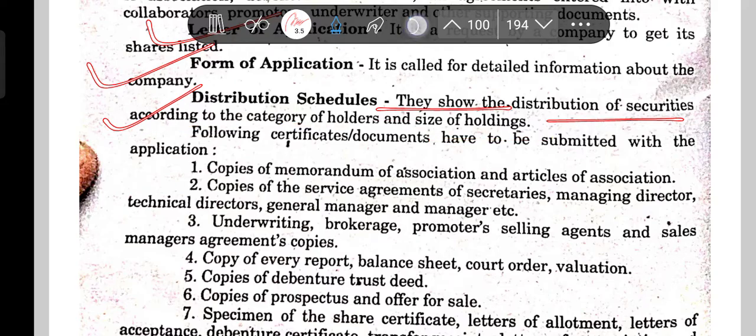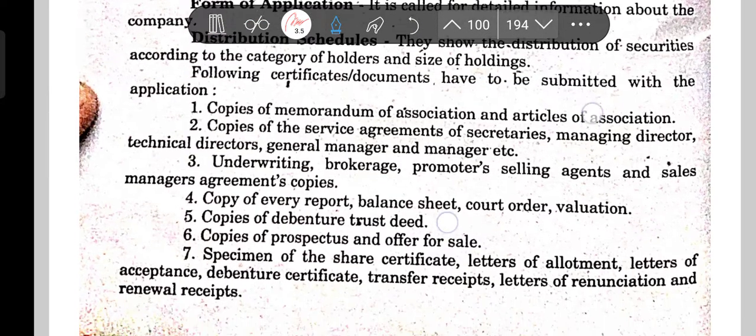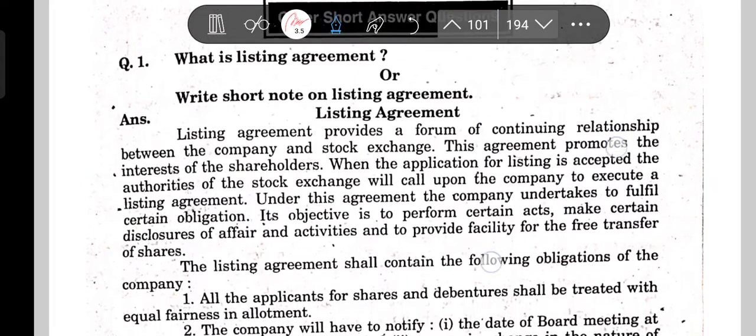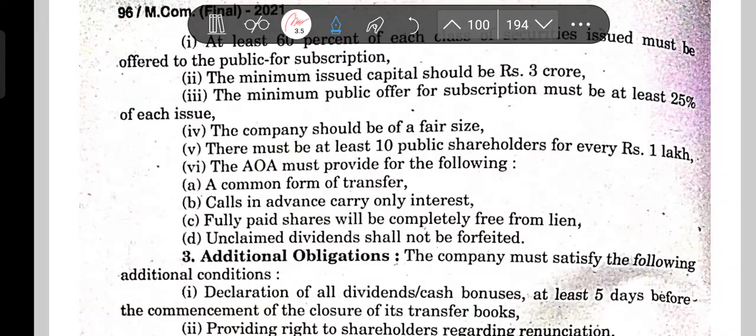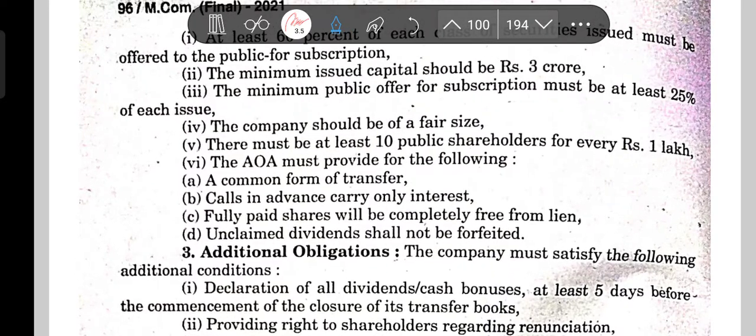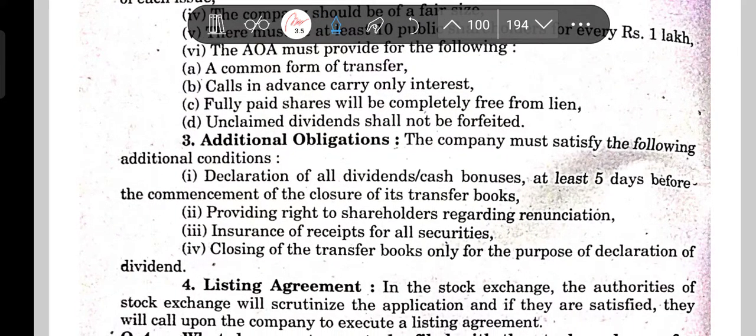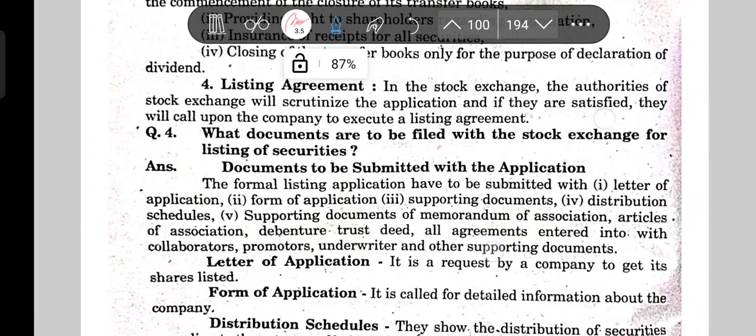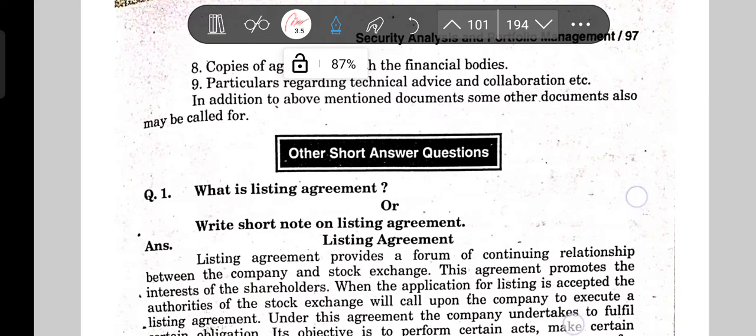Okay, so this all should be there. Now the next part is the listing agreement. See, this was not that important, of course. Copies of agreement, declaration of all dividend, cash bonuses for the last 5 years, and all that is not that important. Okay, next let's move to the listing agreement.